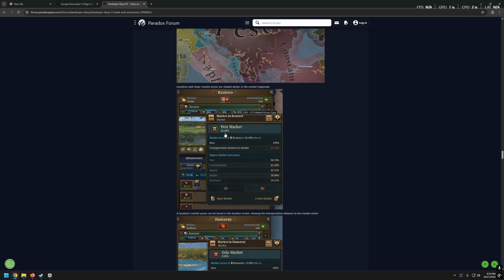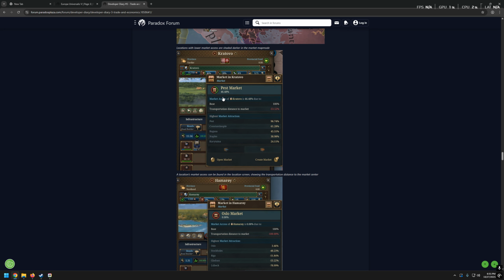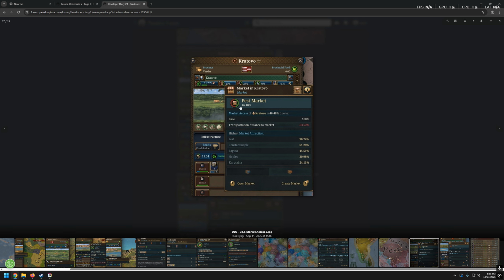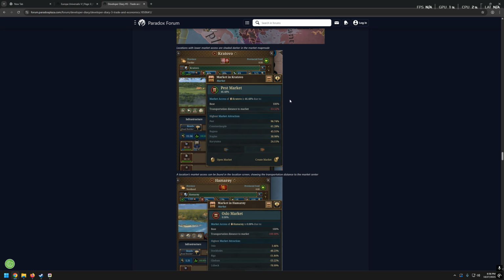Kratovo, market in Kratovo, Pest market. I have no idea what it means. I suppose it's that market in Kratovo belongs 46.48% to Pest market. Oh, sorry, market access of Kratovo is 46.48% due to base and transportation distance to market. Makes sense. That's quite clear now.